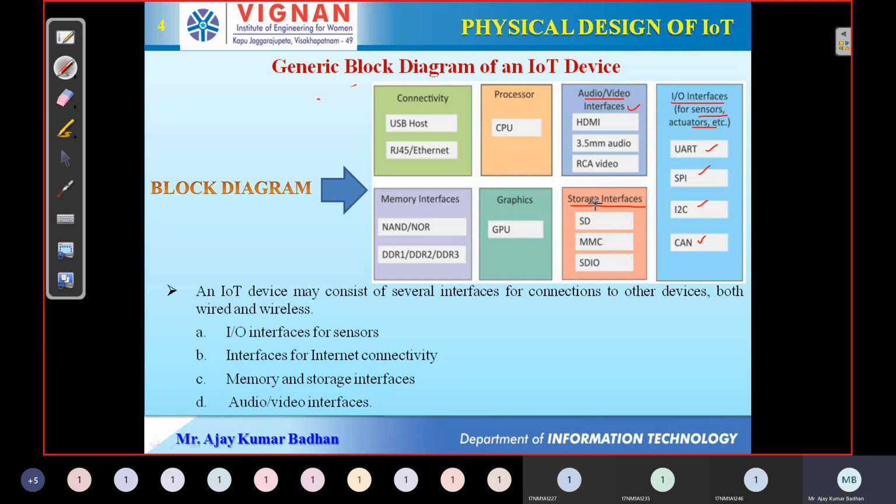Apart from that, we have something called processor and graphics. The processor: definitely every device should have a CPU in order to perform operations on whatever data has been gathered. Maybe we want to analyze that data, or we may want to segregate that data, whatever it might be. For that, we require a central processing unit. After that, we have something called the graphical processing unit. Since we are dealing with audio and video interfaces also, we require a graphical processing unit, because audio and video are purely related to graphics. So in order to perform those operations on those images, we require these GPUs.